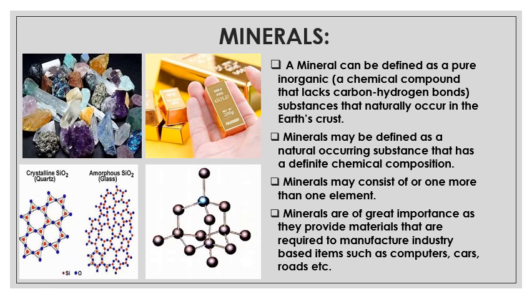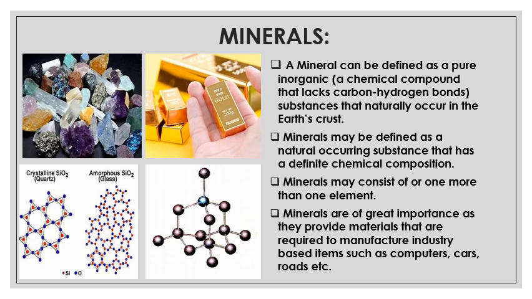First of all, what is a mineral? A mineral can be defined as a pure inorganic. What is inorganic? A chemical compound that lacks carbon-hydrogen bonds. So a mineral can be defined as a pure inorganic substance that naturally occurs in the Earth's crust. Or we can also define minerals as a naturally occurring substance that has a definite chemical composition.